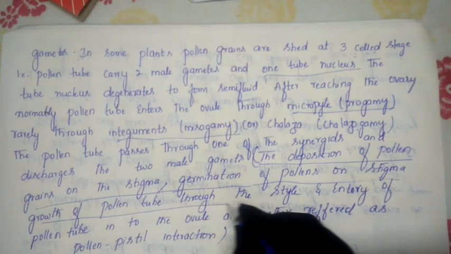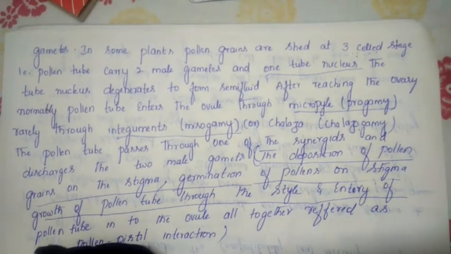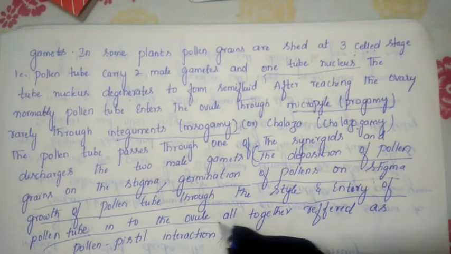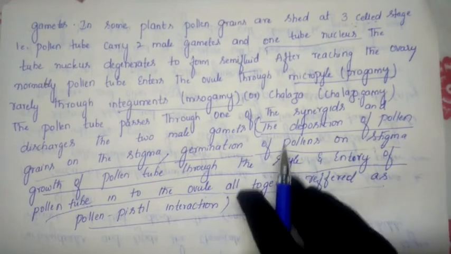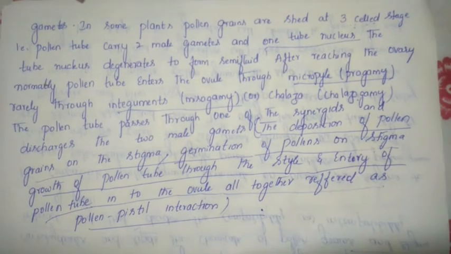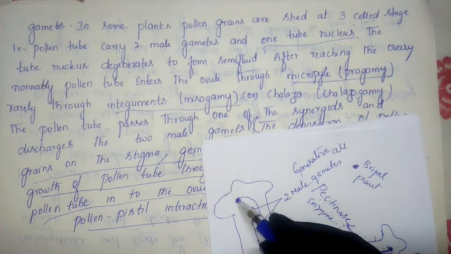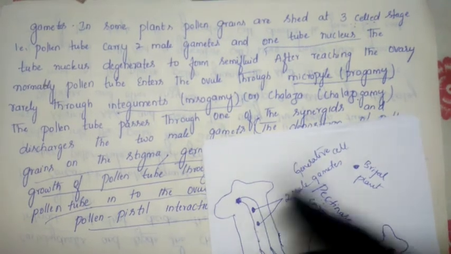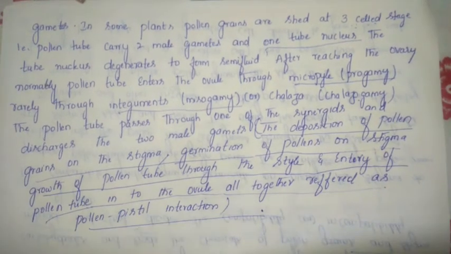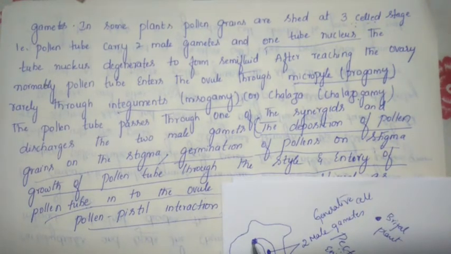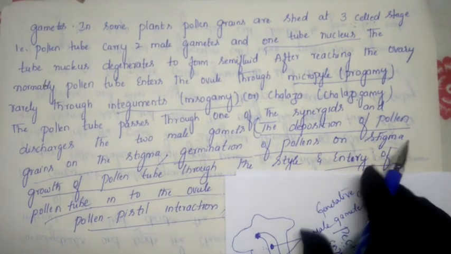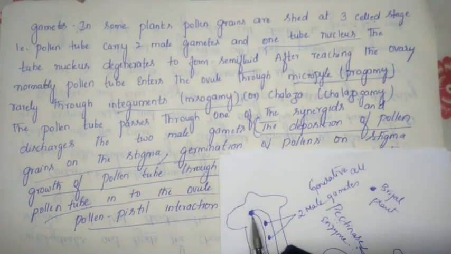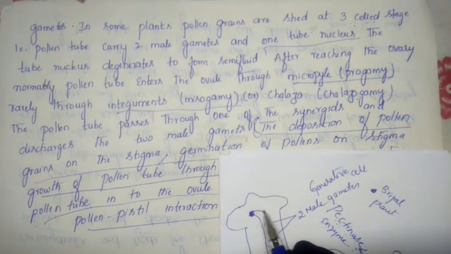If they ask to define pollen pistil interaction for a 2 marks question, up to here you have to write this answer. See here, first the deposition of the pollen grains on the stigma. After deposition, compatibility or incompatibility will take place. When compatibility occurs, germination of the pollen on the stigma happens. Germination means the arising of the pollen tube.